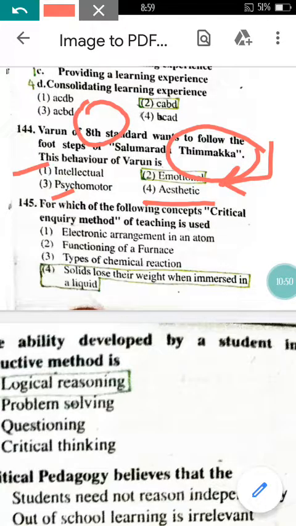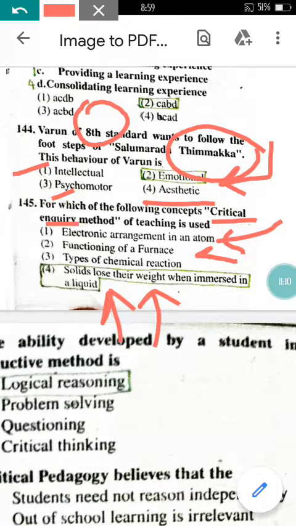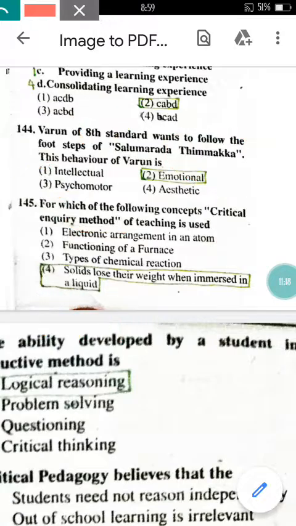Now come to question number 145 here. For which of the following concepts critical inquiry method of teaching is used? Critical inquiry method means if you read all the 4 options, you can see that solids lose their weight if we immerse inside the liquid. So here the students can criticalize the situation, so the critical inquiry method will be applicable to the option 4 itself. So option 4 here is correct.